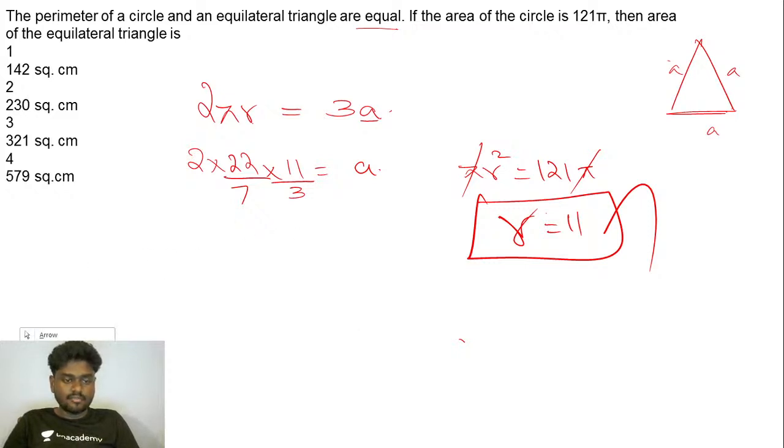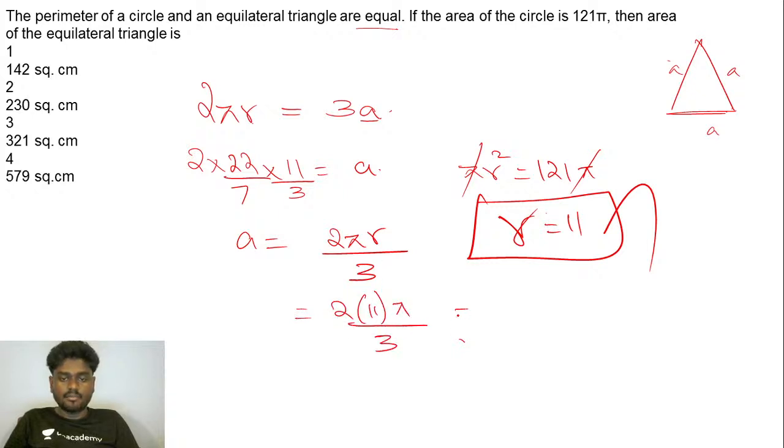So guys, listen carefully. What we did, we have got the value of r is equal to 11, and I know that a is equal to 2 pi r by 3, right? So 2 pi r by 3 is nothing but 22 pi by 3. So I'll be getting exactly 22 pi by 3 as the value of a, right?